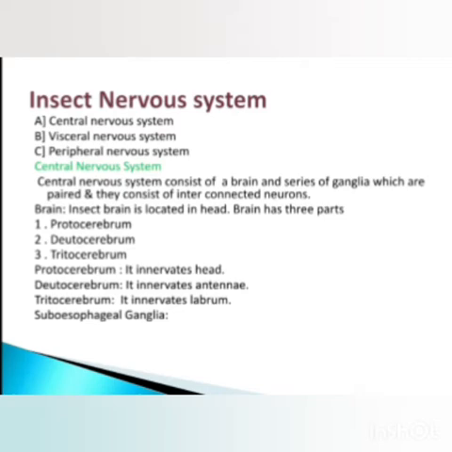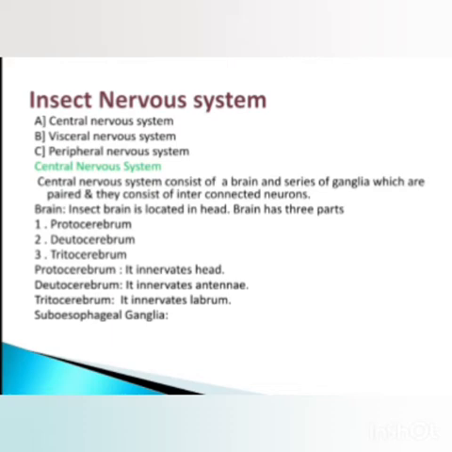This brain is located in the head region, and it has three major parts: protocerebrum, deuterocerebrum and tritocerebrum. The protocerebrum is found in the head region, so it innervates the head.